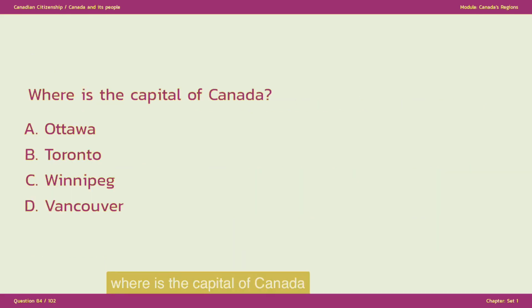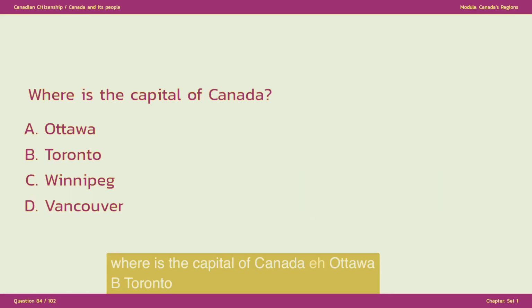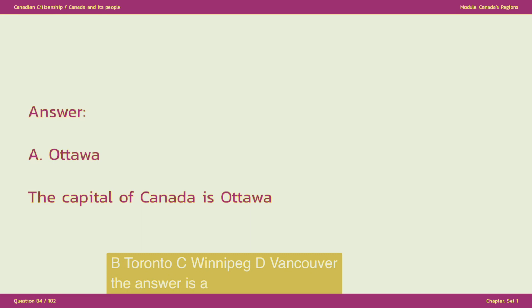Where is the capital of Canada? A. Ottawa, B. Toronto, C. Winnipeg, D. Vancouver. The answer is A. Ottawa. The capital of Canada is Ottawa.